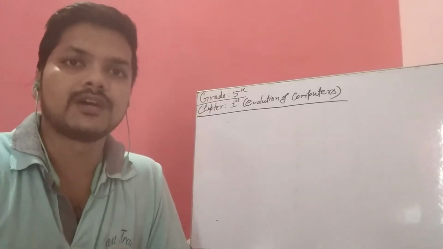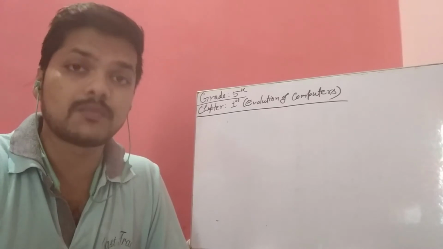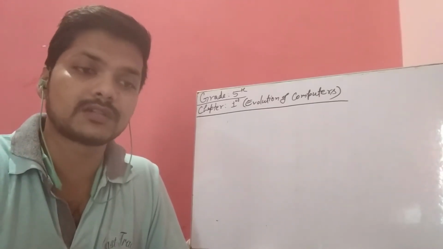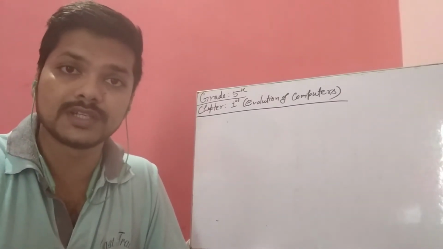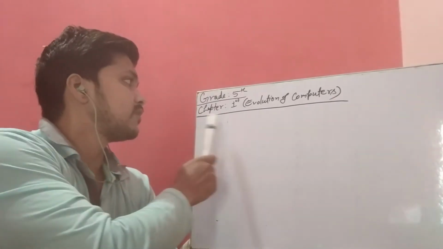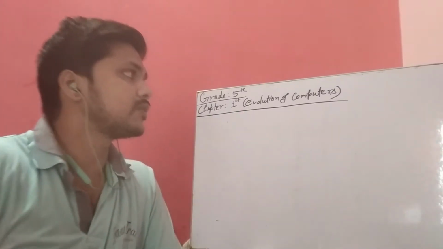Dear students, today we are going to discuss a very important topic that will tell us about the evolution of computers. It means what type of computers we are using in today's generation and what type of computers were used in early ages. This is chapter number 1 for class 5th, and the chapter name is Evolution of Computers.